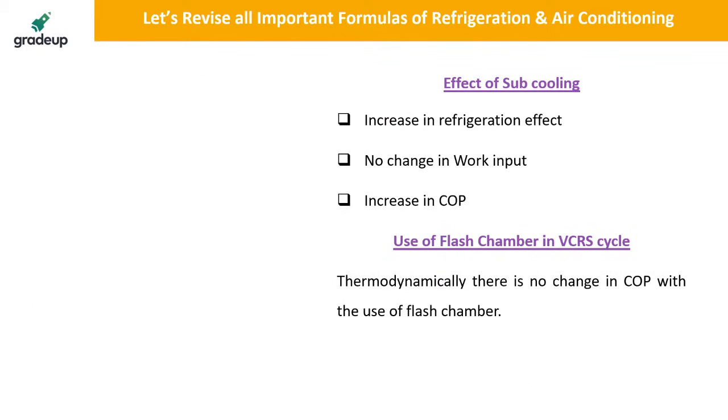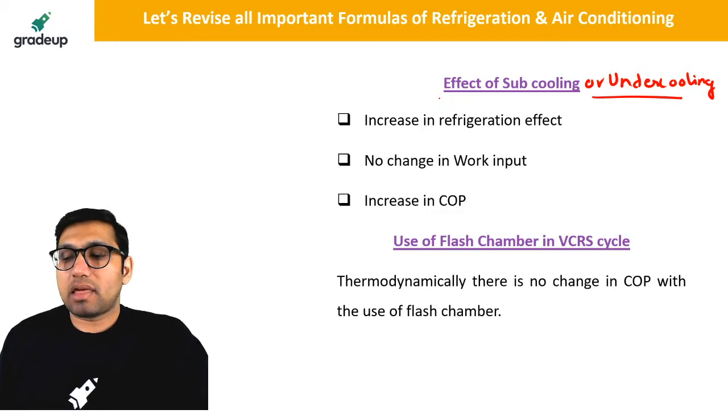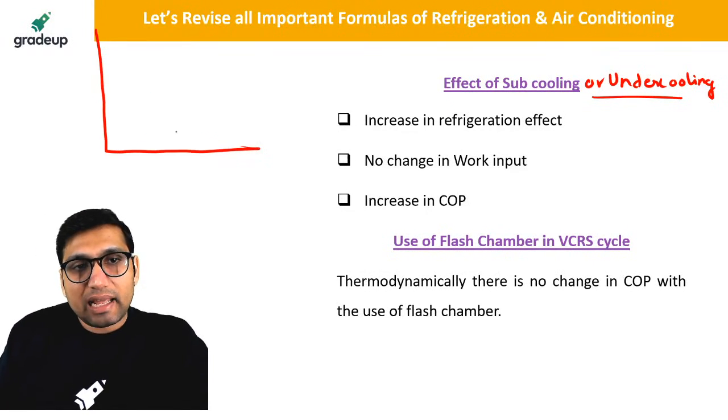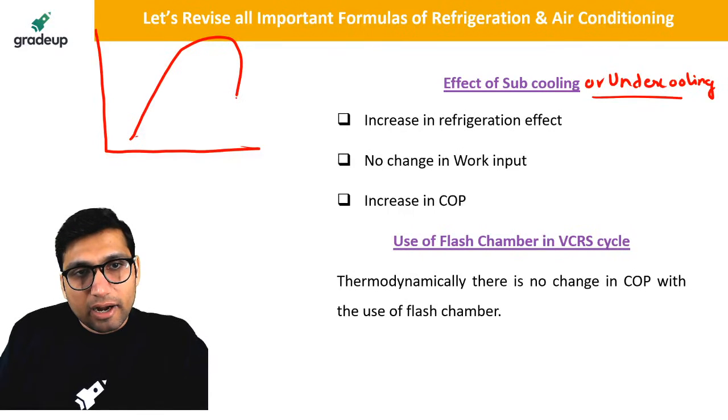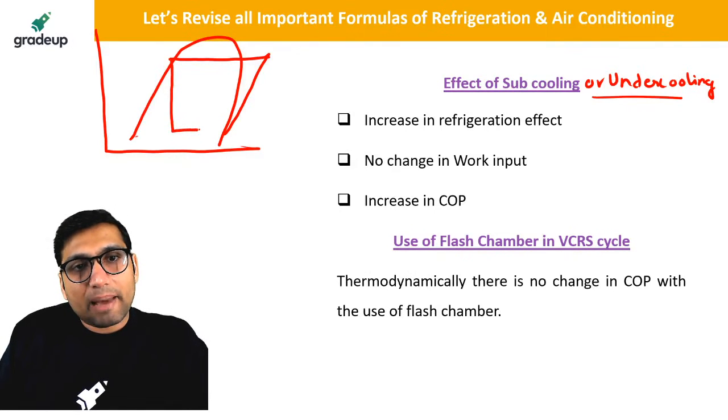Next is a very important thing, and that is the effect of subcooling or undercooling. You can call it subcooling or undercooling. What is the effect of this parameter? See, generally you know that the liquid that comes out of your condenser is a saturated liquid, right? This is what happens.